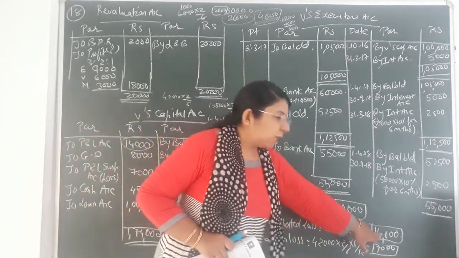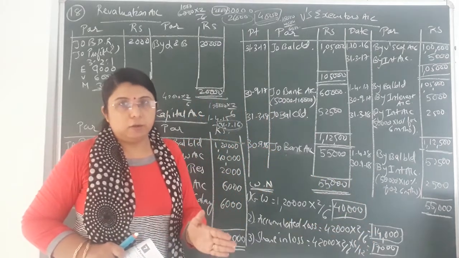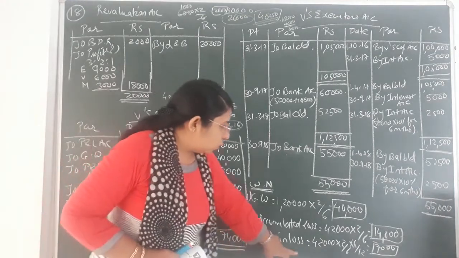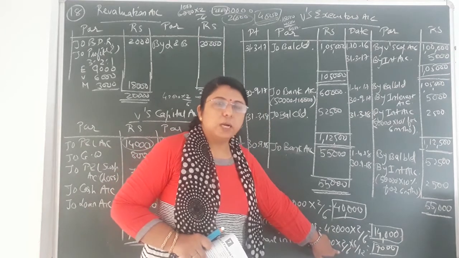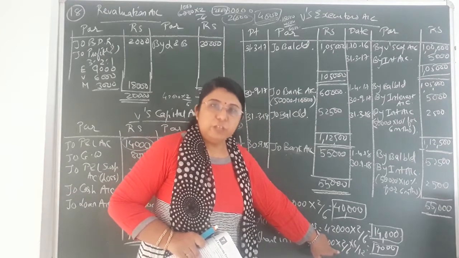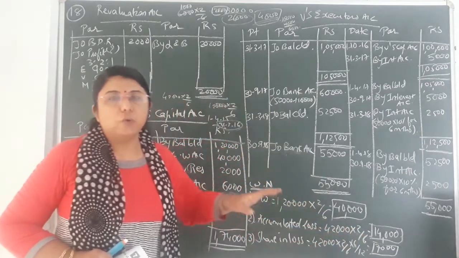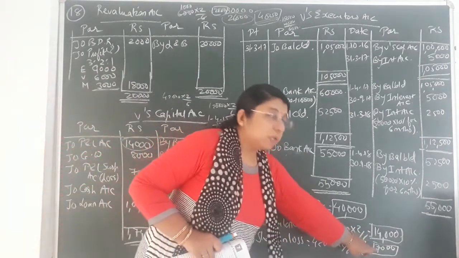Over here, for the entire year, accumulated loss is to be distributed amongst all the 3 partners in their old profit and loss sharing ratio. And over here, share in loss, that is 42,000 multiplied by 2 by 6, is the share of the partner whose death has occurred, that is V. Okay, and for 6 months, because his death has occurred on 1st October, only 6 months of his share in loss will be counted. So that comes to rupees 7,000.